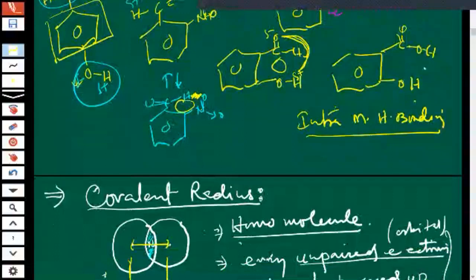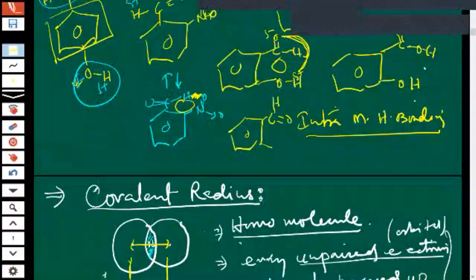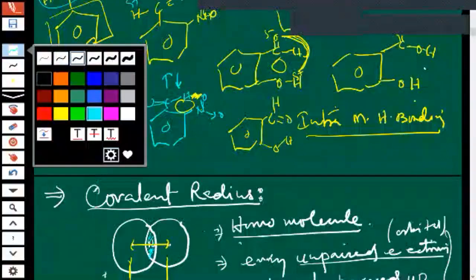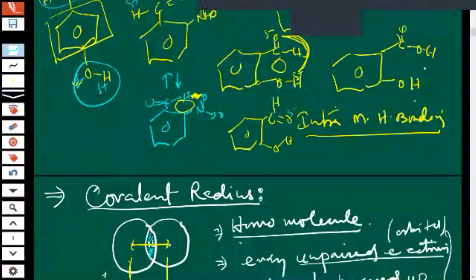If there is any problem, just redraw the structure. See, like this, just try to join them by drawing the structure again. So see, is the possibility there or not? Yes, sir. So a ring is formed. Here also, because this hydrogen has a positive charge and oxygen has a negative charge, small intramolecular hydrogen bonding is taking place.